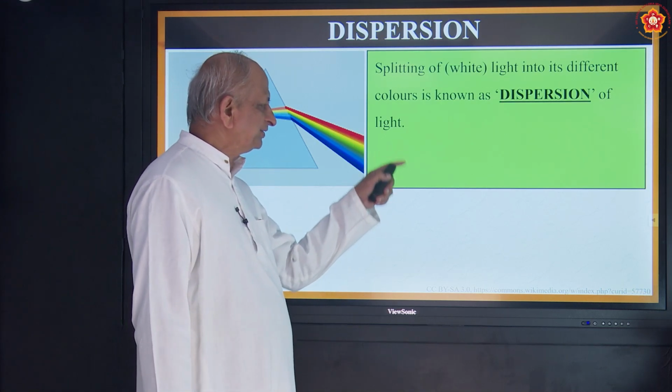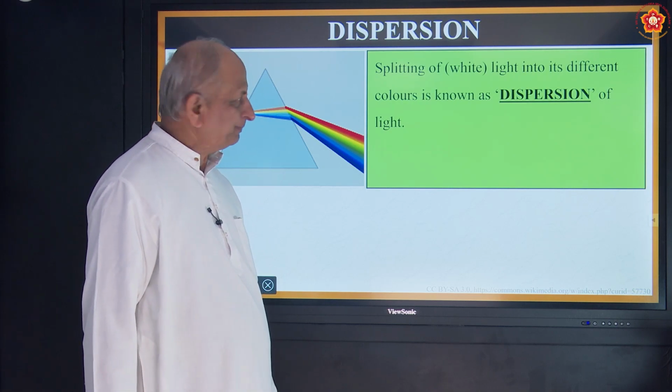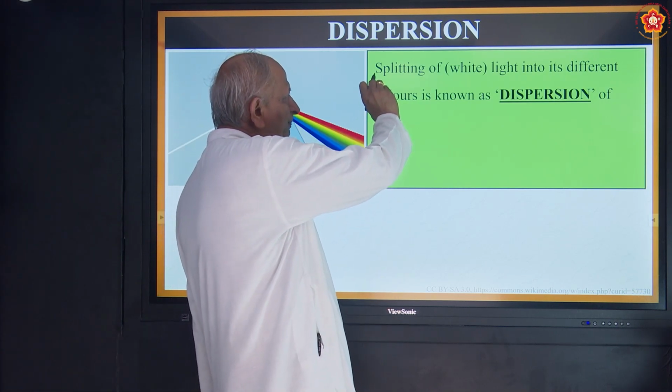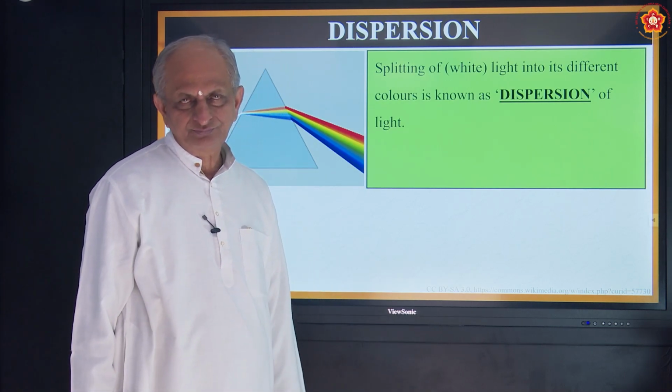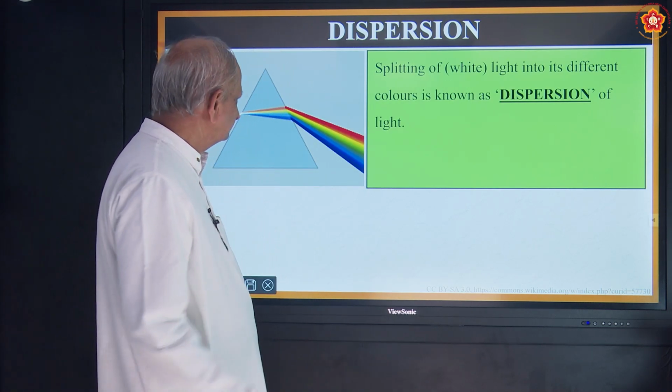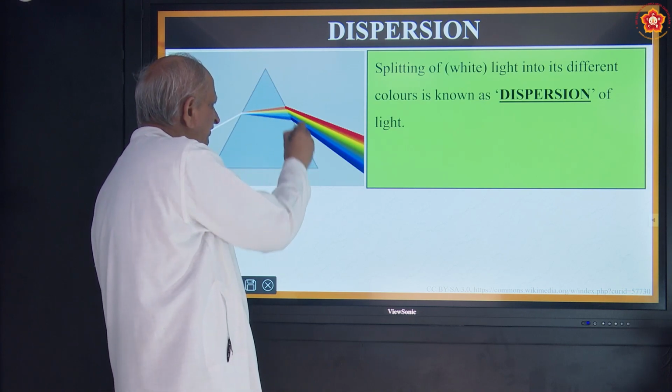So what do you mean by dispersion of light? Dispersion of light is splitting of white light into its different colors. How do you do it? This is called a glass prism.